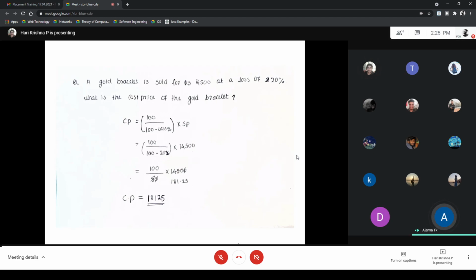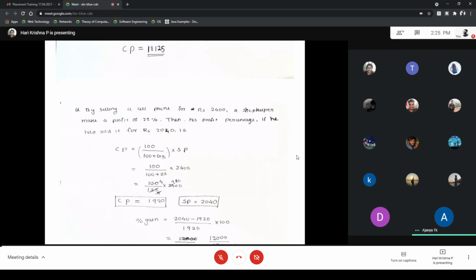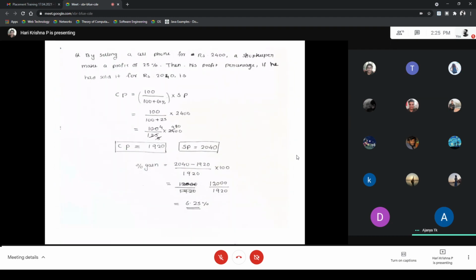And the next question. By selling a cell phone for 2,400, a shopkeeper makes a profit of 25%. Then what is his profit percentage if he had sold it for 2040?